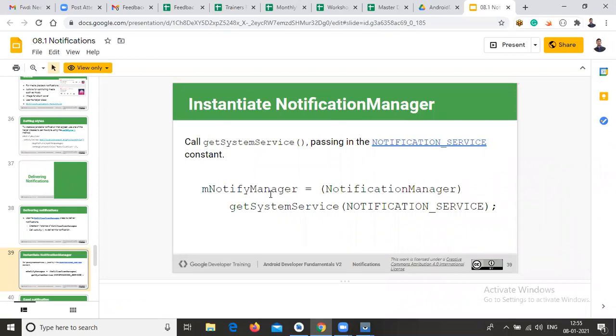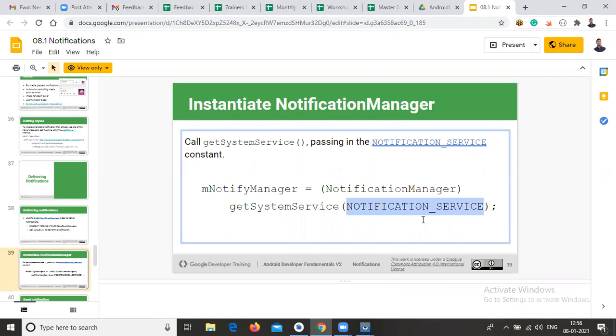That's why you need to use the service. Like if you are using Google Maps, you need to use the location services. If you are using any weather-related application, you need to use the weather services, or Bluetooth services, or Wi-Fi services, whatever it is. Like that, here also you need to use the notification service. Without it, we are unable to get our notifications.